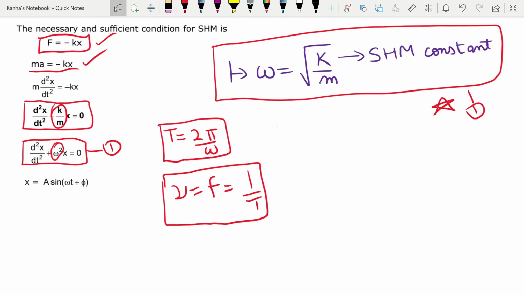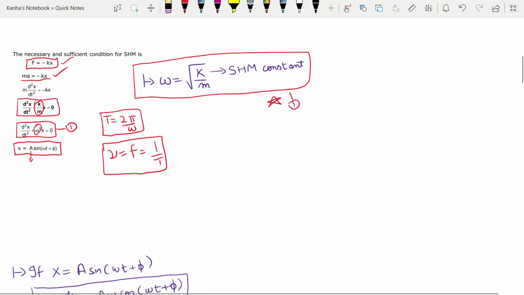Your displacement will always be given by something of this sort in SHM. It will be given by some amplitude, where a is the amplitude, or the maximum displacement that the object can have. So if the object is oscillating between 2 points, let's say a and b, this distance is your amplitude. Now I have my x given to be a sine omega t plus phi.